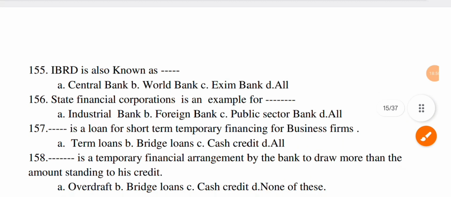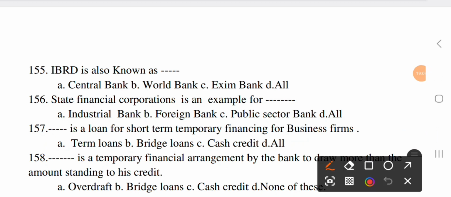Next question, IBRD is also known as dash. Option A, central bank, B, World Bank, C, Exim Bank, and D, all. The correct option is B, World Bank.